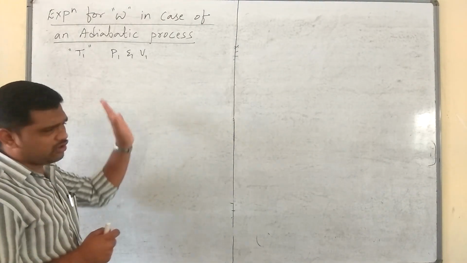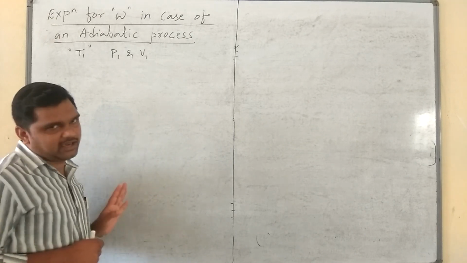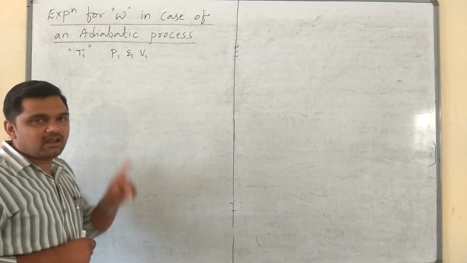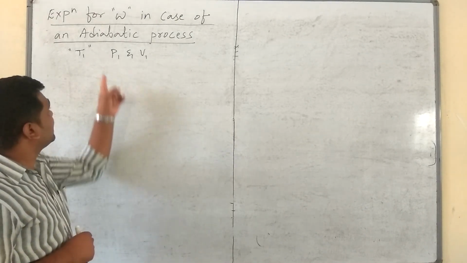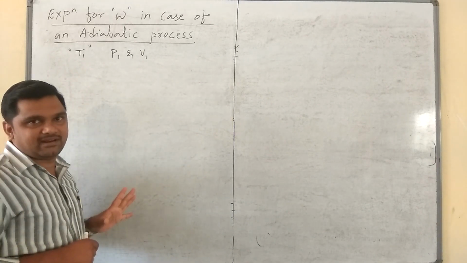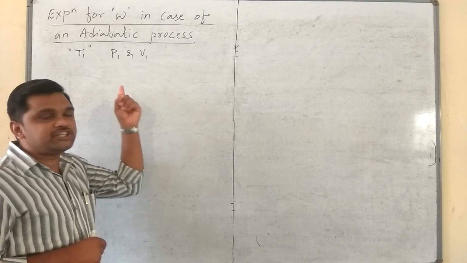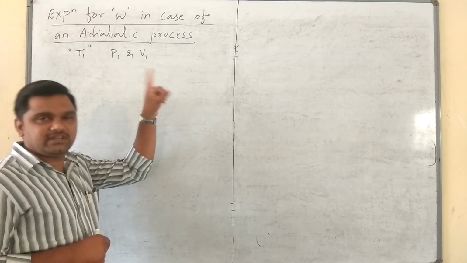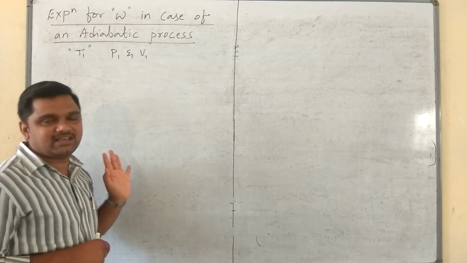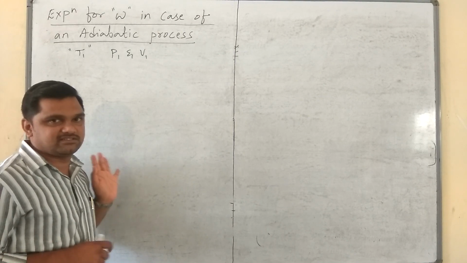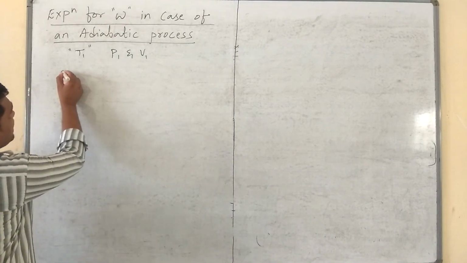So that sentence you have to write carefully. Let us consider 1 mole of an ideal gas at temperature T1. Let P1 and V1 be the initial pressure and initial volume of the gas respectively. That sentence. Next.